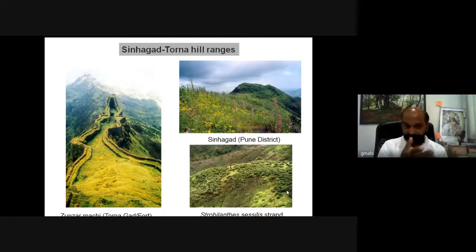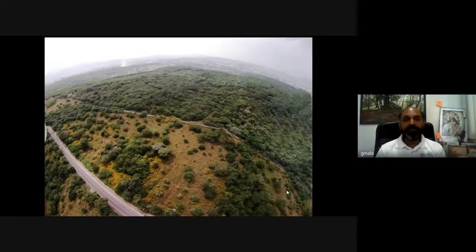Now coming to the different parts of forts. This is Sinhagad or Torna Hill Fort, an important habitat for endemic species. This is again a drone shot from Pasgaon Parvati near Pune.